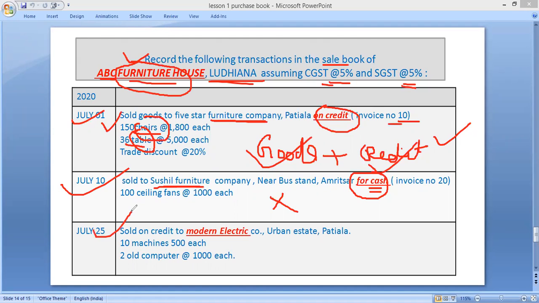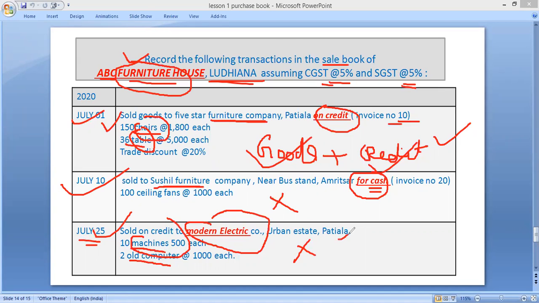Third, July 25, sold on credit to Modern Electric Company. What items are sold? 10 machines and 2 old computers. Now, what kind of business is he doing? That is a furniture house. But these machines and computers are not furniture.